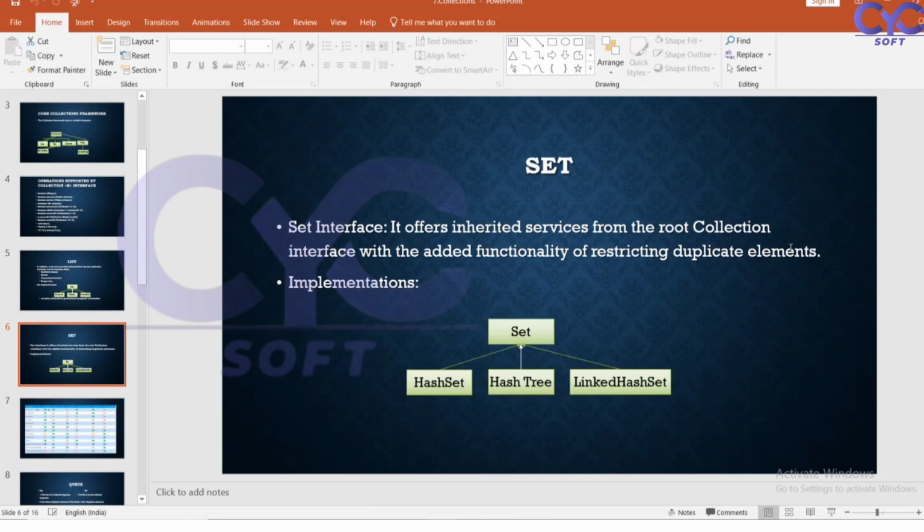Here we can use HashSet, TreeSet, and LinkedHashSet. We can use these elements so that it can avoid duplicates in a single way. With this we are going to be using it in Java.